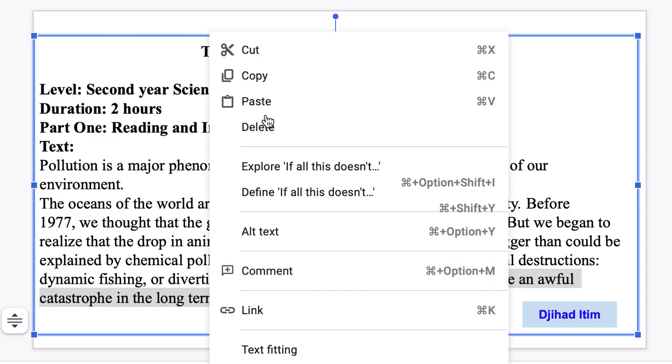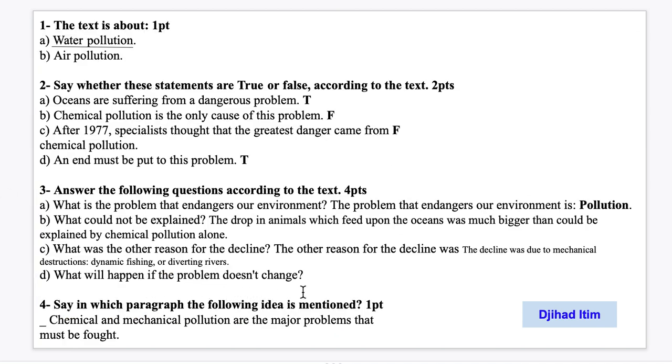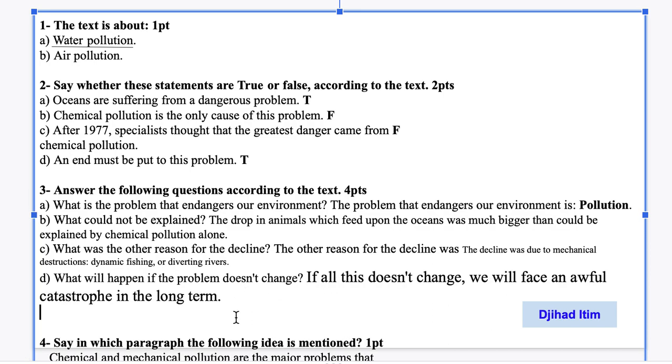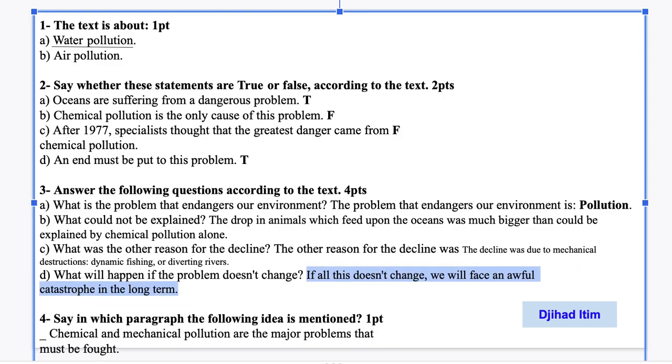Okay, so this is what will happen if the problem doesn't change. Okay, so here, same thing, like this, small size. So if all this doesn't change, we will face an awful catastrophe in the long term.